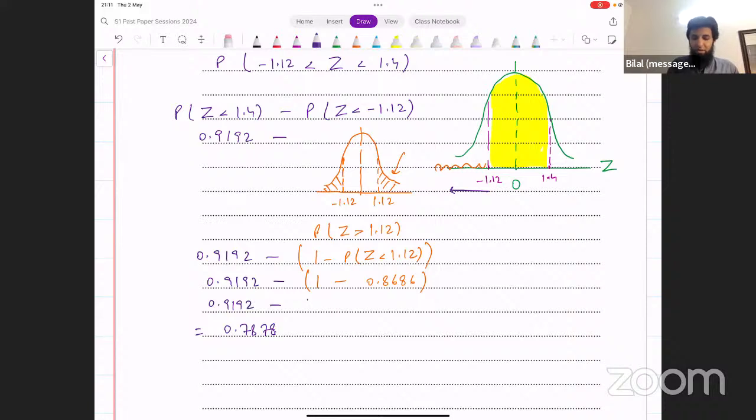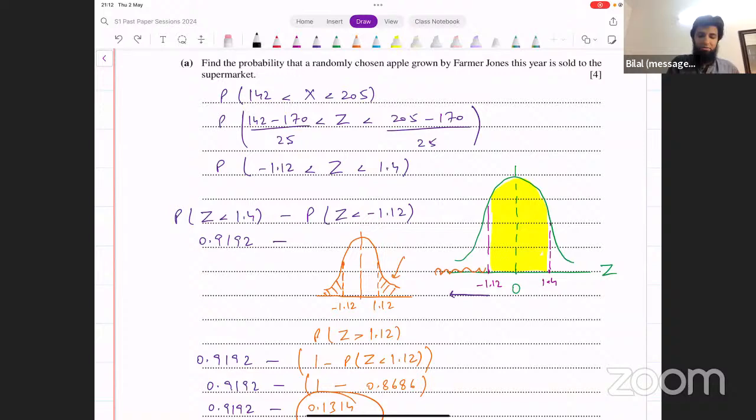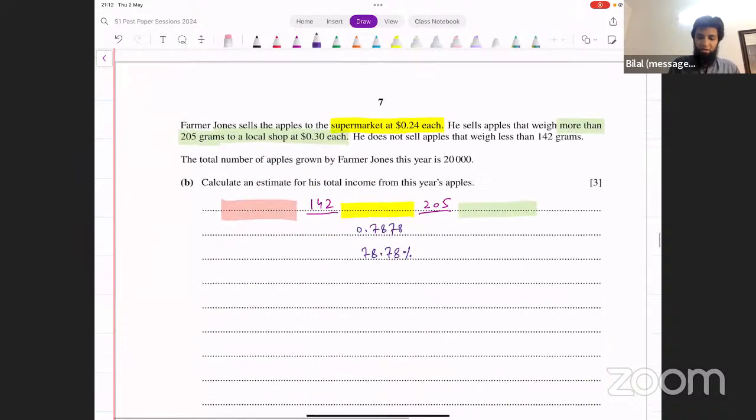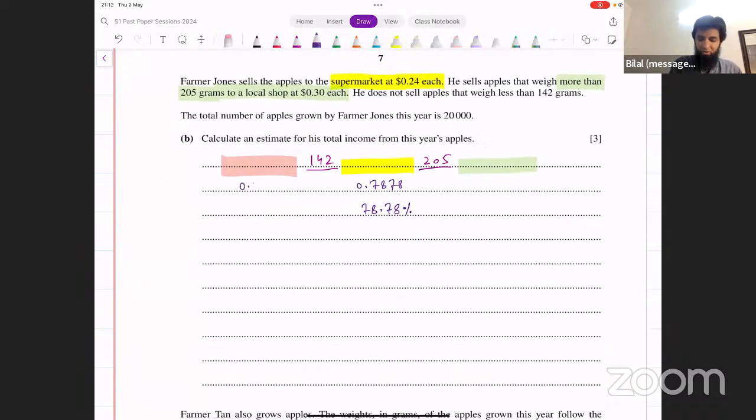So we can use that in the next part then. 1 minus 0.8686, this number was 0.1314. This is the proportion of apples that weigh less than 142 grams. So 0.1314 is the proportion of apples in this region, and that is 13.14%. Okay? Can you find the remaining apples that fall in this category now?